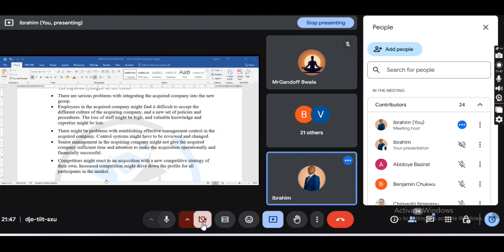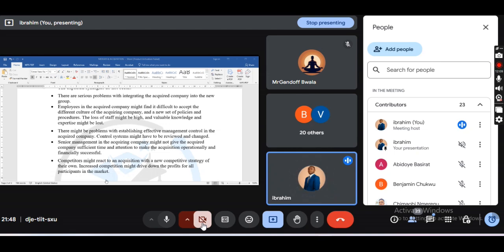One, there is financial due diligence. What is financial due diligence? You have to check their financial statements, analyze the financial statements, check their major debtors, check their major creditors.